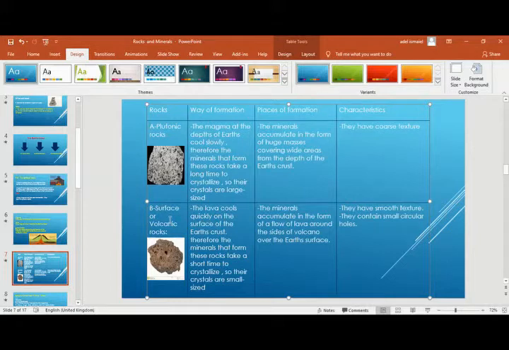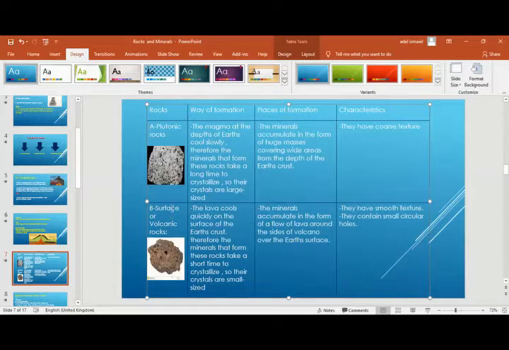While the volcanic rocks are exposed to the normal temperature, that's why they cool quickly, and the crystals are small in size. Okay, this is the difference between the formation of plutonic and volcanic rocks.